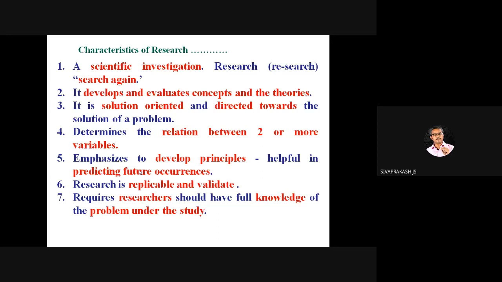Then it determines the relationship between two or more variables. That is a character of research. Then research emphasizes developing principles and theories, which are helpful in predicting future occurrence. According to the previous year data or earlier data, we predict something for the future. So research gives prediction of future occurrence.